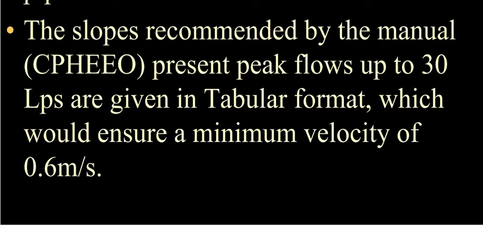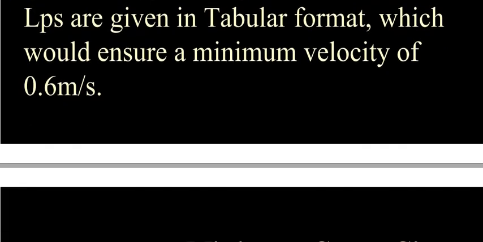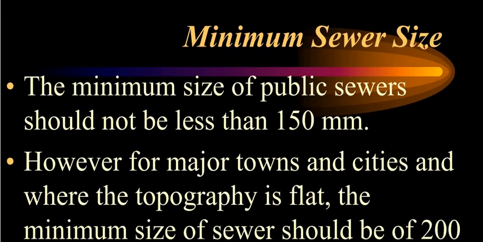The peak flow in liters per second is the discharge of the water, and the slope is maintained for that peak flow. The slope values are given in the manual for a peak flow of 30 liters per second, and for that your minimum velocity should be 0.6, and based on this 0.6 the manual provides you the gradient or slopes. Now minimum sewer size.